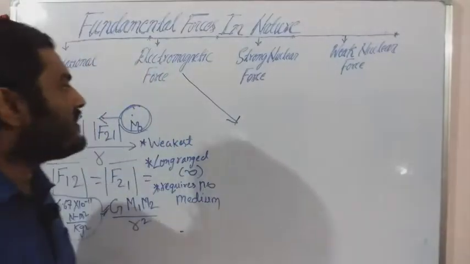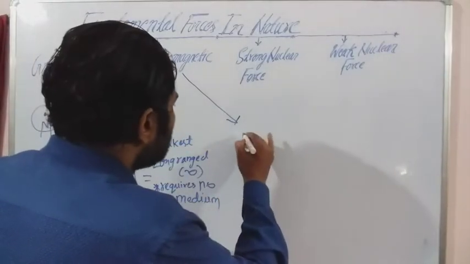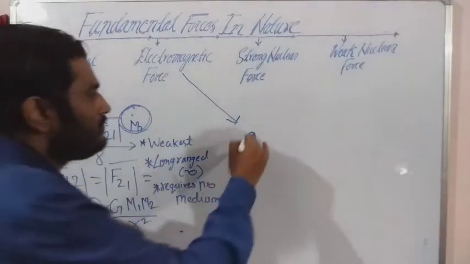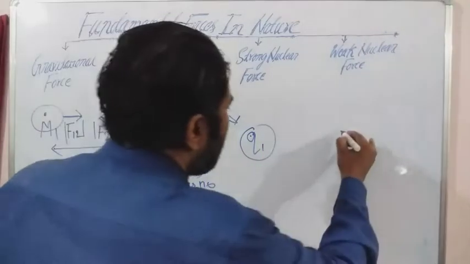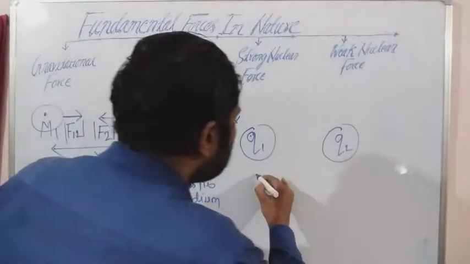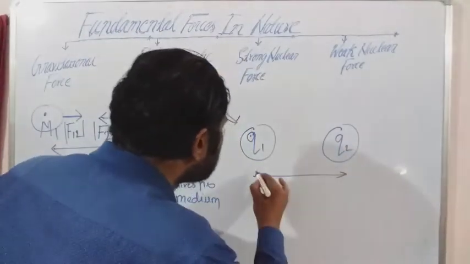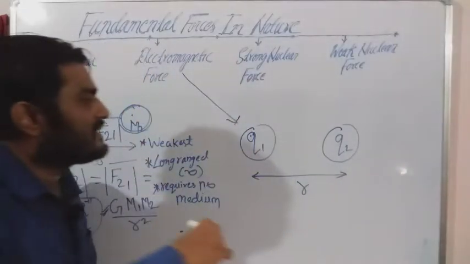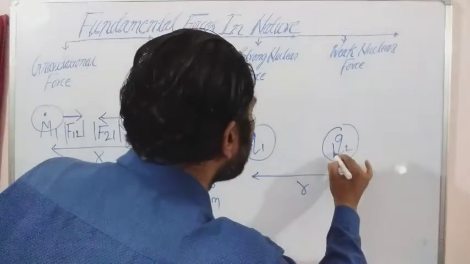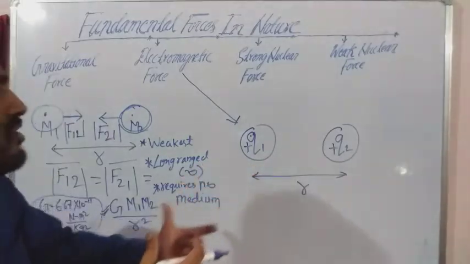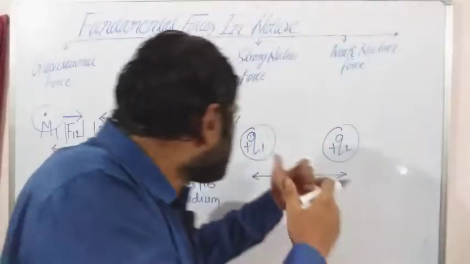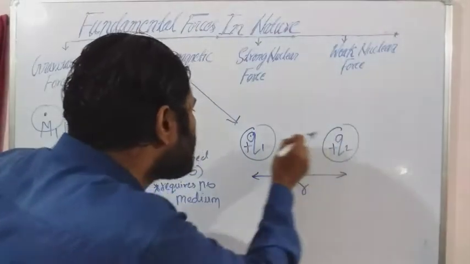Is that clear? Let's say this one is Q1. This charge is Q1. Fine. And let's have another charge that is Q2, and these charges are separated by a distance r. Is that clear? Now let's say this one is a positive charge and this one is a positive charge. So both are positive, so both the charges are getting repelled. This is going to repel this charge, and this one is going to repel this charge.